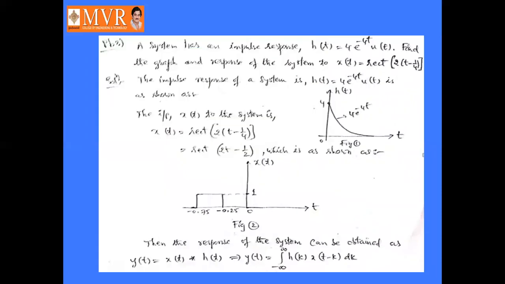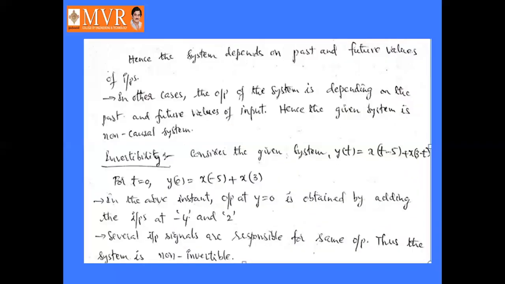Next, we have to see the invertibility property. Consider the given system y of t equal to x of t minus 5 plus x of 3 minus t. For t equal to 0, y of 0 is x of minus 5 plus x of 3. So the output at t equal to 0 is obtained by adding the inputs at minus 5 and 3.